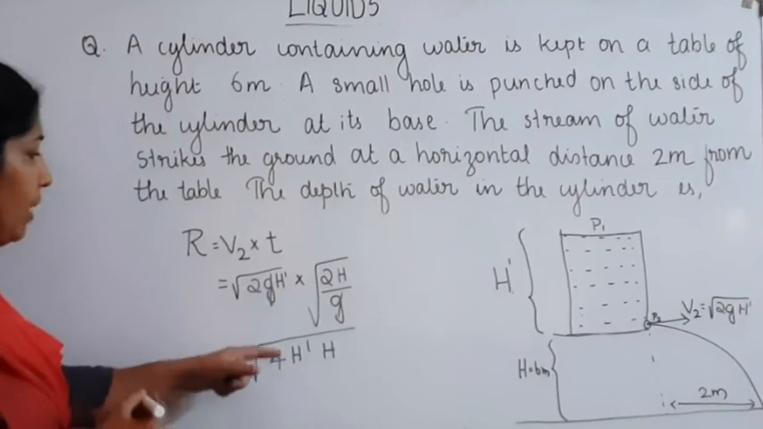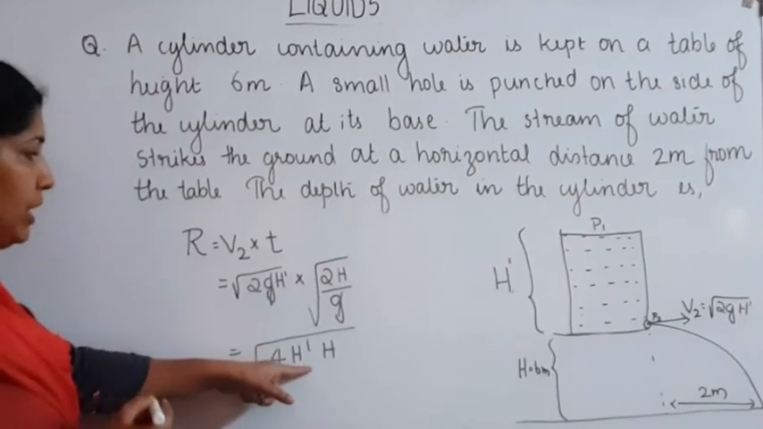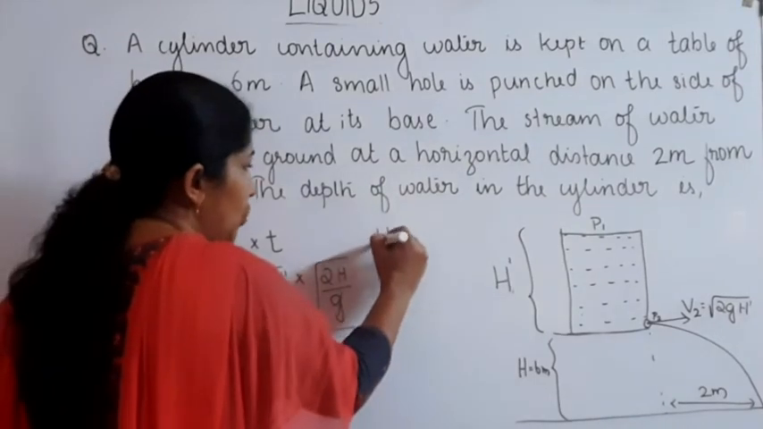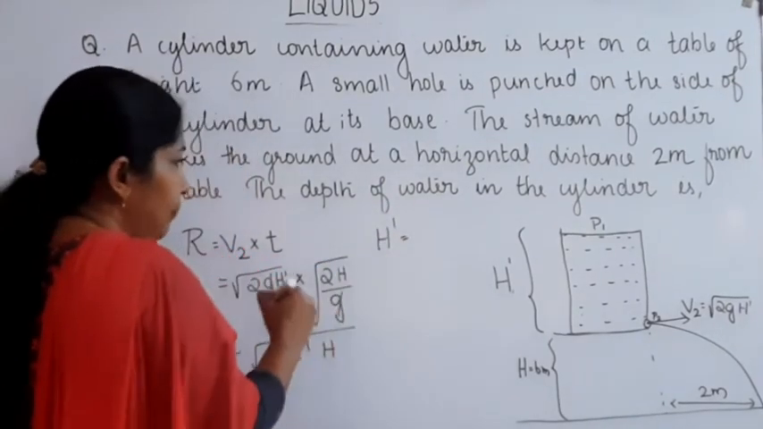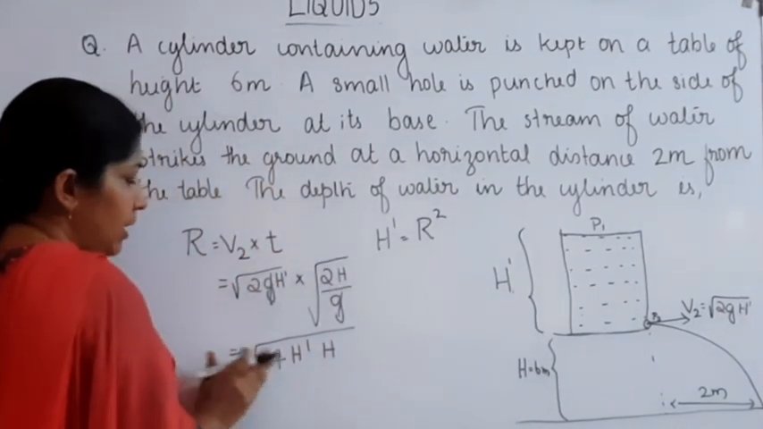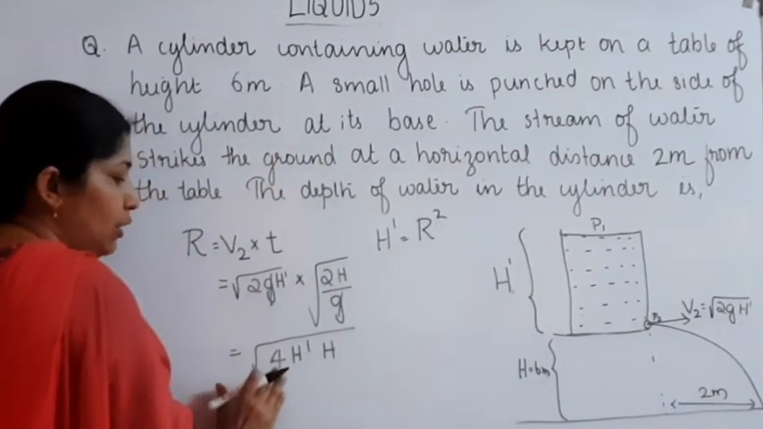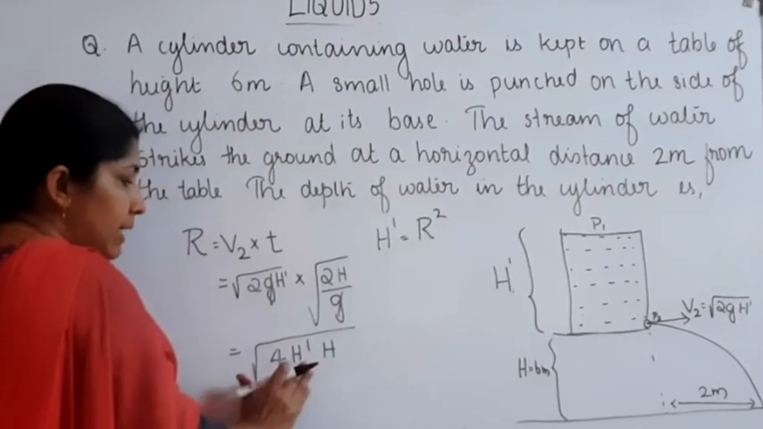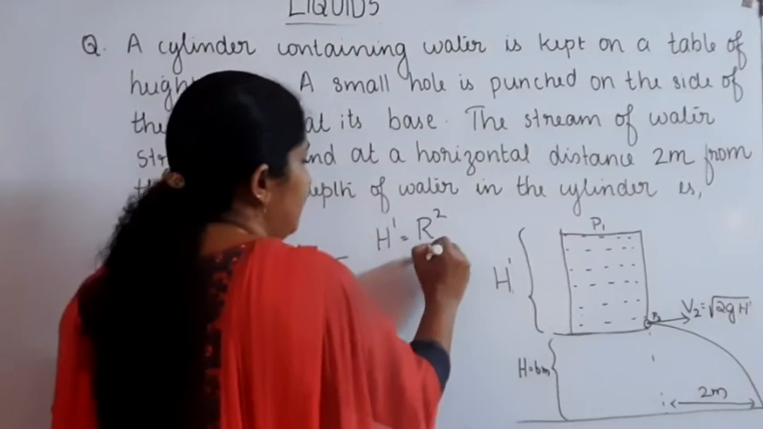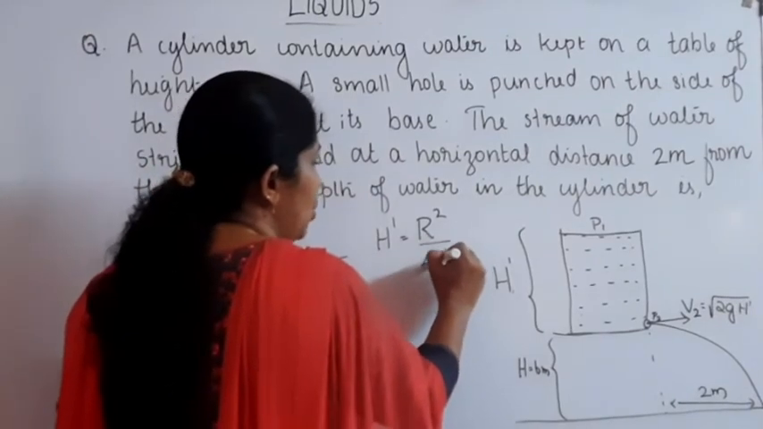Now from here we can write H dash. We want to find out H dash. Then H dash is equal to R square divided by, on squaring both sides, R square is equal to 4H dash H. Then H dash is equal to R square divided by 4H. This is the equation.